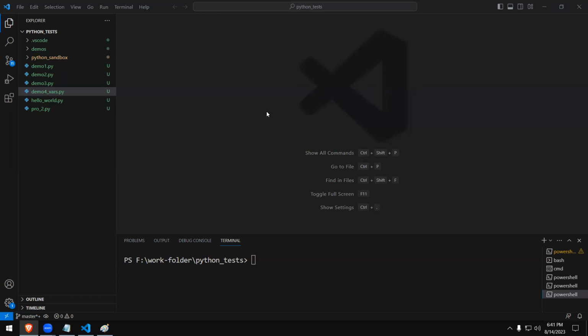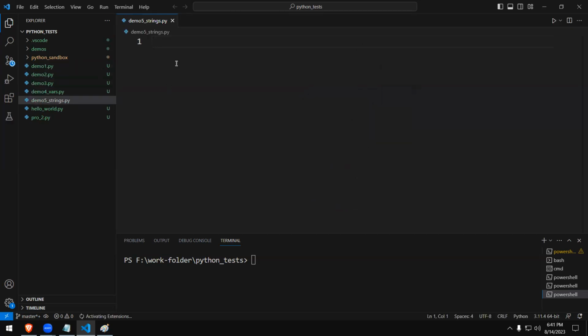Okay, right, let's continue today's session. I'm going to call this one demo 5 underscore strings, right? So let's create a new program, demo 5 underscore strings dot py. So my program is ready. My terminal is ready. I can write the code, save the code, come to the terminal, type the command python and the program name, and I can run. So we have been practicing this from the previous days, right?